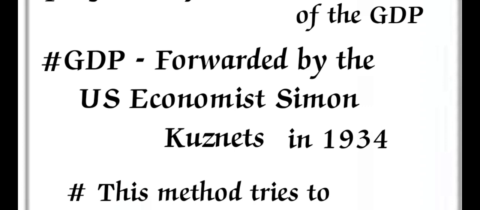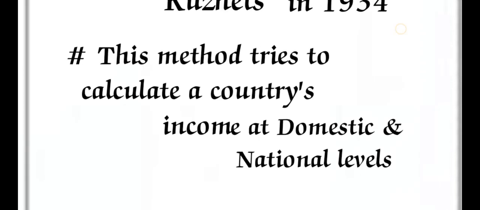Here domestic means the bottom levels, like for example one company or one family. Domestic means very small levels. In the same way, national level means overall. This method always tries to calculate the country's income from the lower level to the top level.